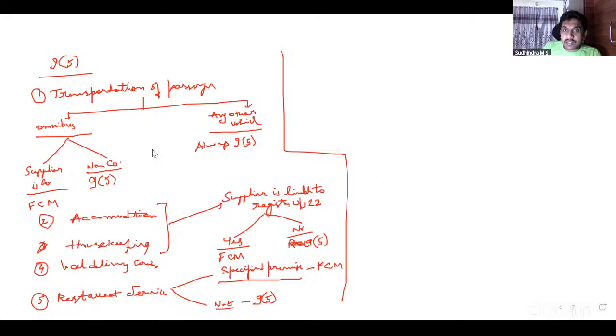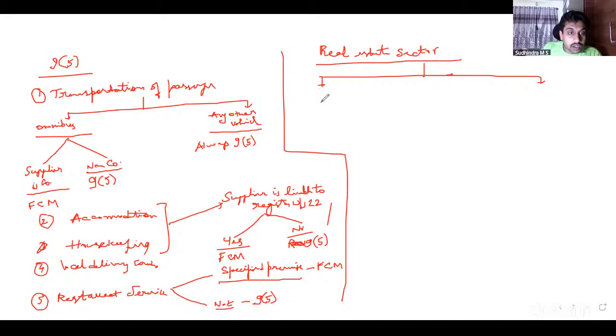Then we discussed the real estate sector concessional rate of tax. We have two rates, for two different kinds of houses. One is affordable housing, the other is other than affordable. What is affordable? Area of 60 square meters in metro cities, and 90 square meters in non-metro. Value up to 45 lakhs.